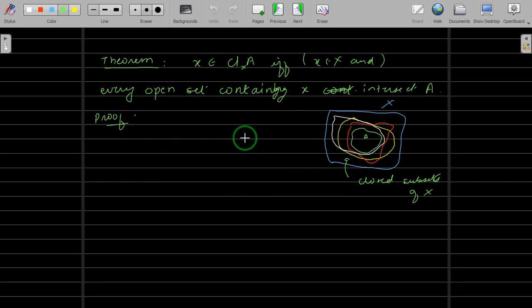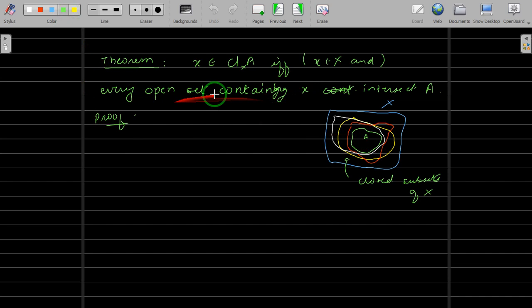Now here, what you have to show is that x belongs to the closure, that is, the intersection of all those closed sets, if and only if, arbitrarily, any open set which contains x should contain a point of A. It may be that the point equals x, no problem. So let us try to prove this.